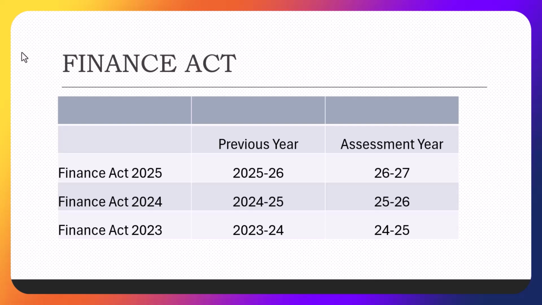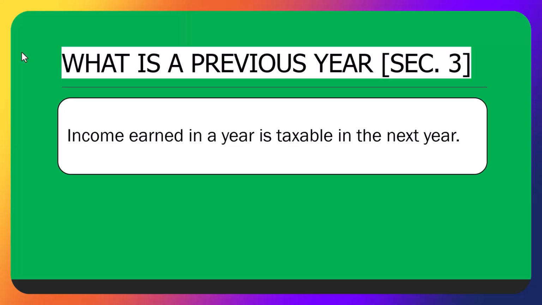What is the difference between exemption and deduction? So there are certain incomes which are exempt from tax, and there are certain deductions which you get. Like, if you take an insurance policy, then whatever premium you are paying, you get a deduction for that under section 80C. So exemption is that, like agriculture income is exempt from tax. So all the exemptions are given under section 10 of the Income Tax Act. So almost 99% of exemptions are given under section 10, and deductions are basically under various sections, starting from section 80. So we are going to learn all that in our journey.